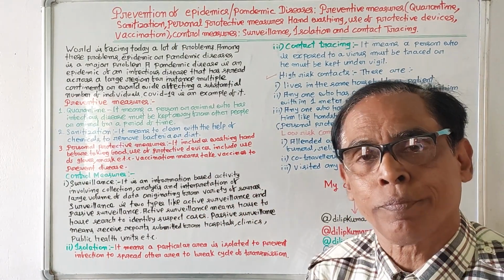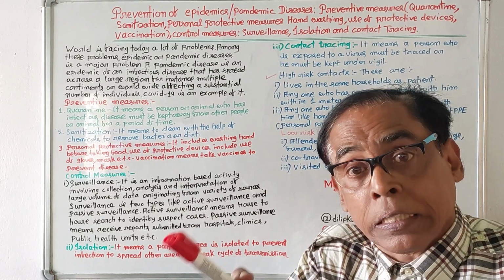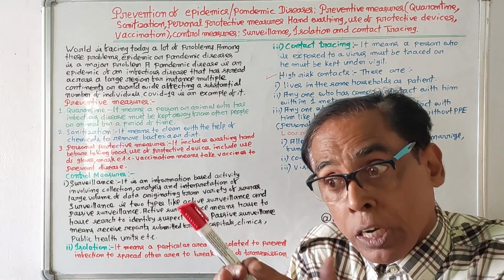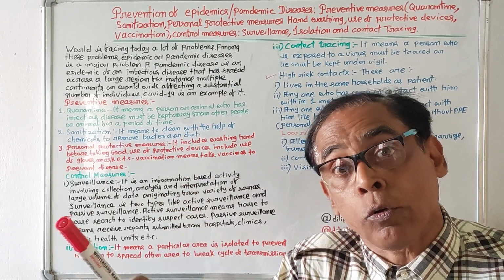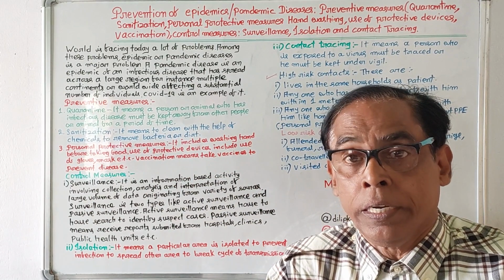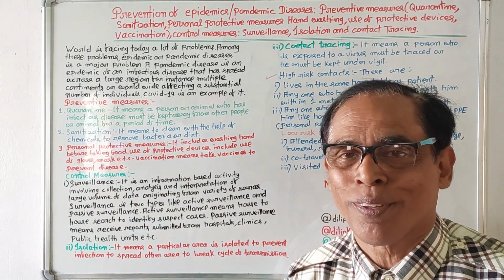Surveillance means collection, analysis, and interpretation of data relating to a pandemic disease from various sources. It is known as surveillance.